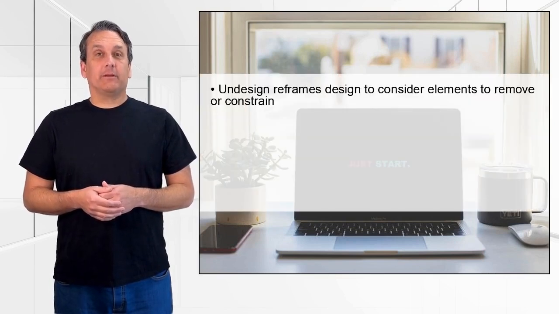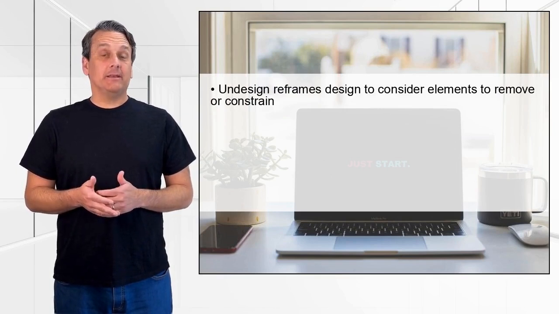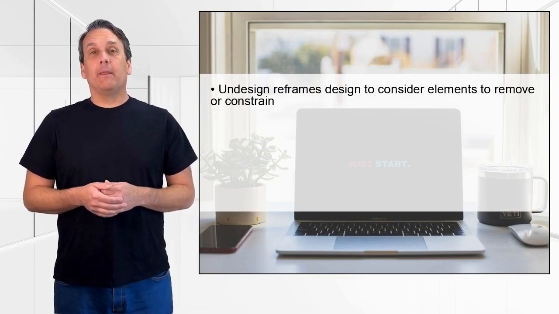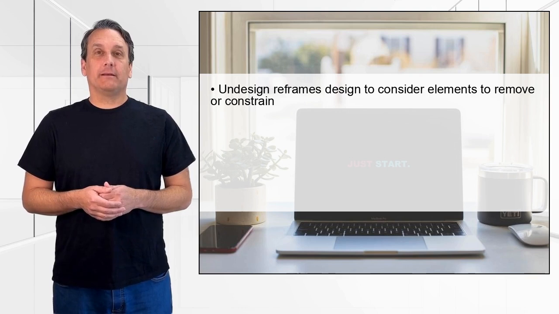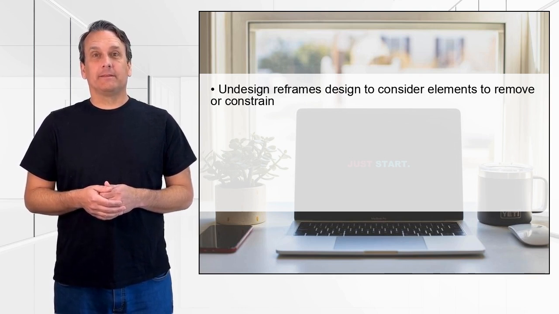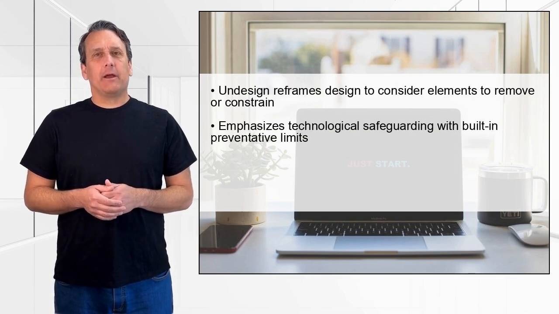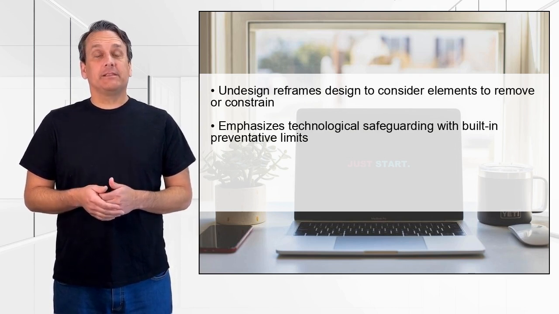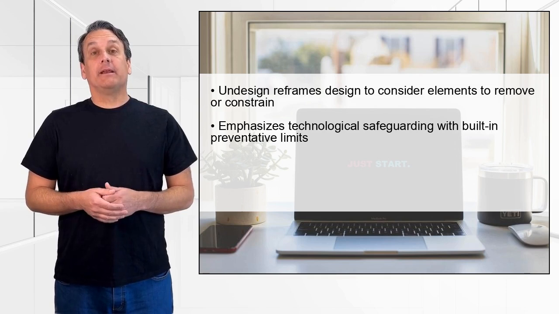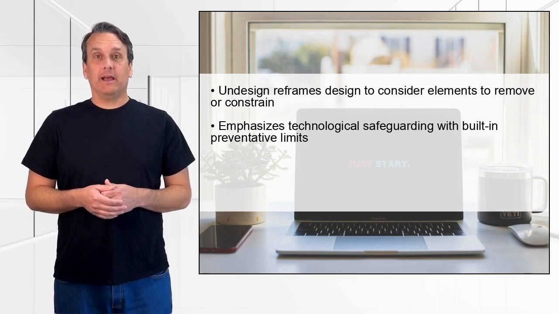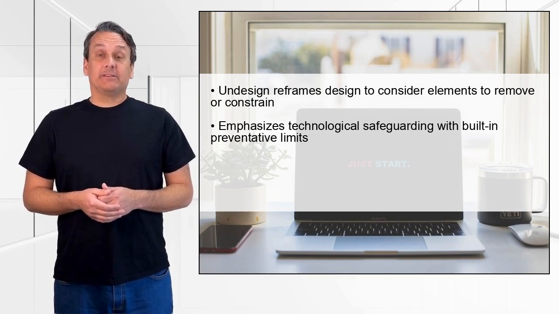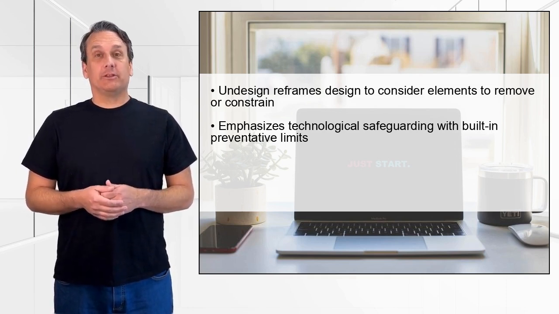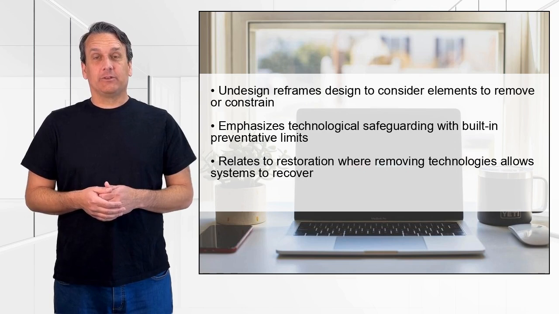First, it reframes interaction design to consider not just what features to add, but what elements to remove or constrain, challenging the assumption that more is always better. Second, it emphasizes technological safeguarding, where systems are designed with built-in limits to prevent harmful outcomes, similar to how thermostats prevent overheating. Third, undesign relates to restoration, where removing certain technologies allows natural systems to recover and regain function.